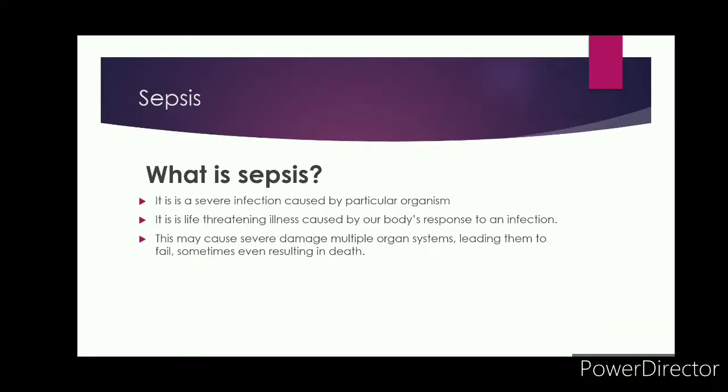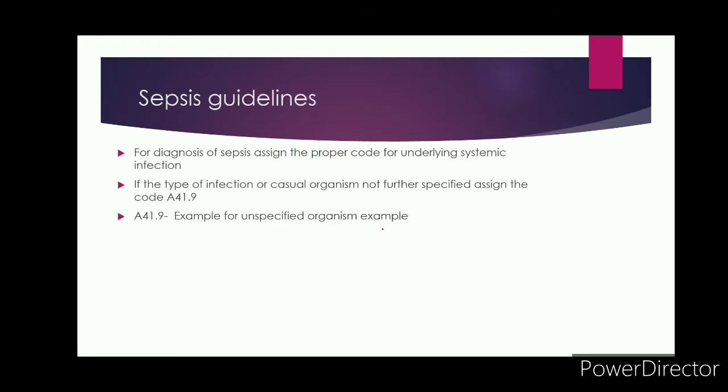What is sepsis? Sepsis is a severe infection caused by a particular organism. It is a life-threatening illness caused by our body's response to an infection. This may cause severe damage to multiple organ systems, even leading to organ failure, and sometimes even resulting in death. So, let us discuss the guidelines of sepsis.